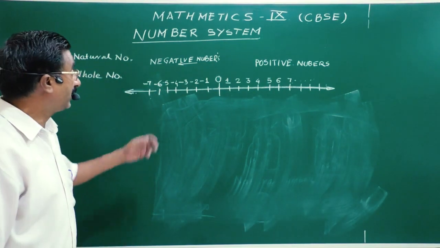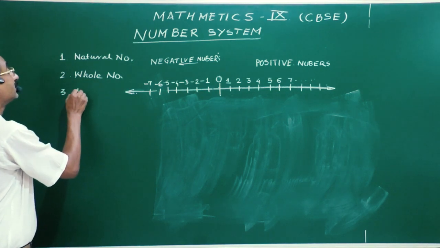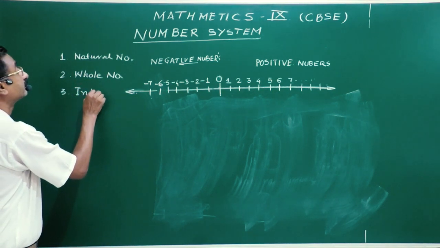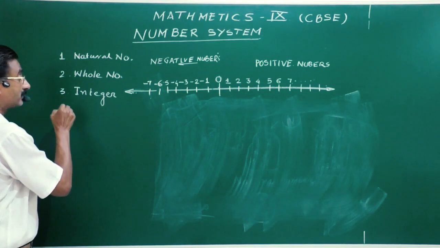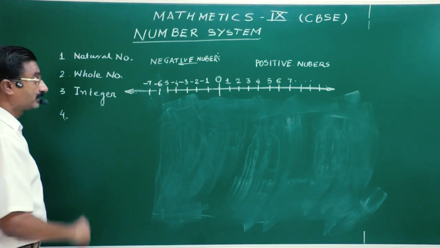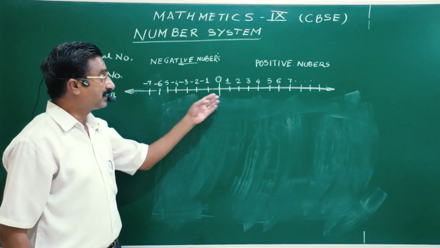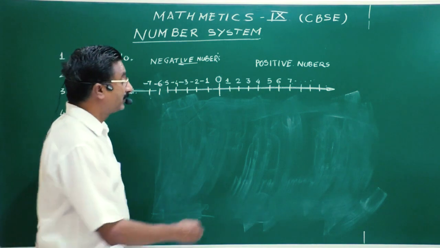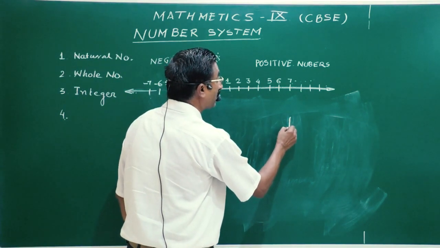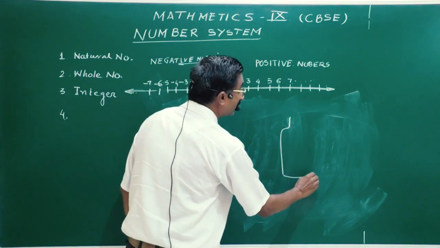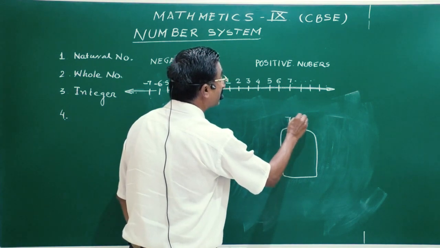Okay, now the fourth one. Is there any number left on the line which has not been kept in the bag? You have already understood that all the positive numbers have been taken, all the negative numbers are taken, and zero is taken.